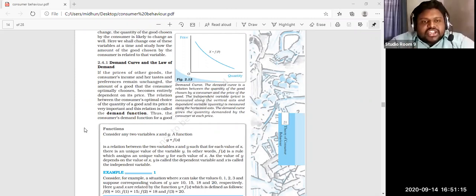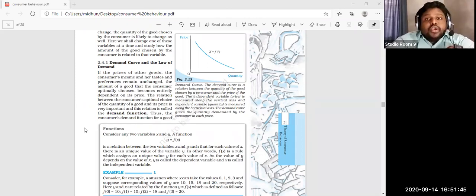The relation between the consumer's optimal choice of the quantity of a good and its price is very important, and this relation is called the demand function. So when the price decreases, we will purchase the commodity. The price of the commodity and the quantity of the commodity are both related, and this function is basically termed the demand function.